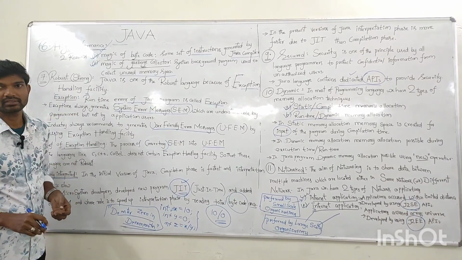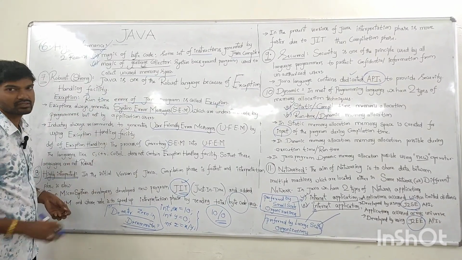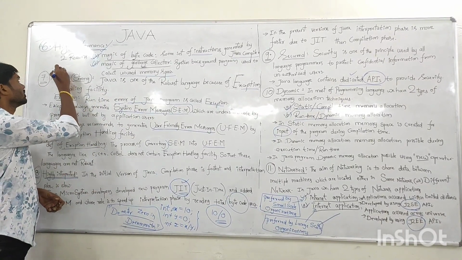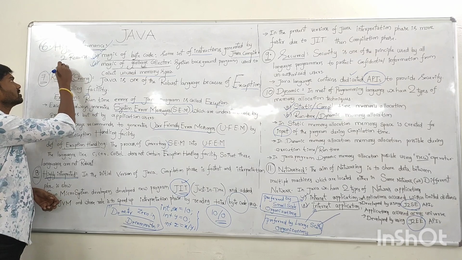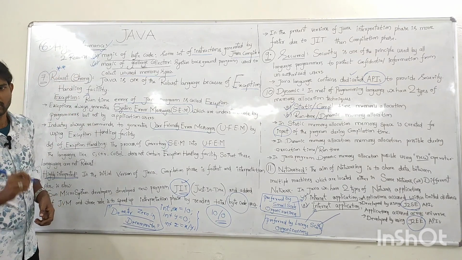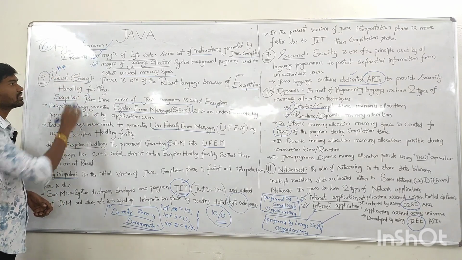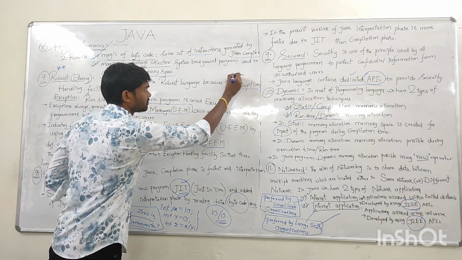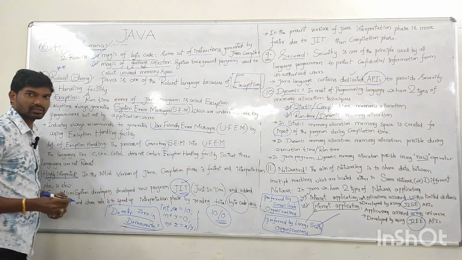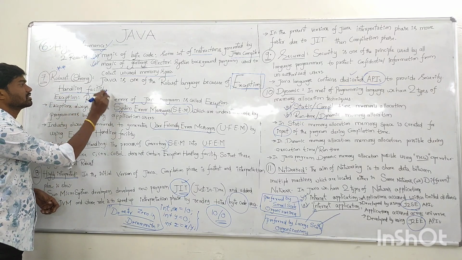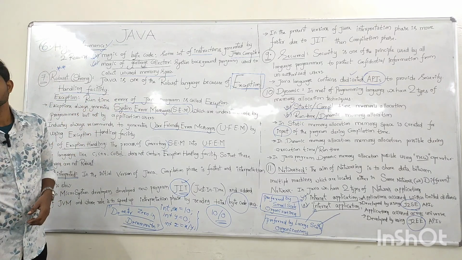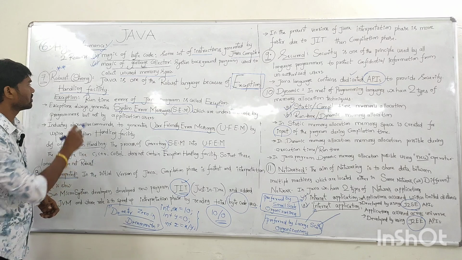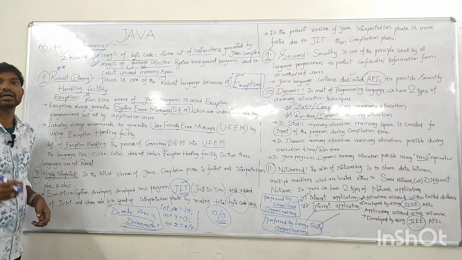And coming to the seventh feature of the Java language, a very important feature: robust. Why is Java a robust or strong language? Because of a facility called the exception handling facility. Because of this exception handling facility, Java became a very robust language. Now, what is the definition of an exception?